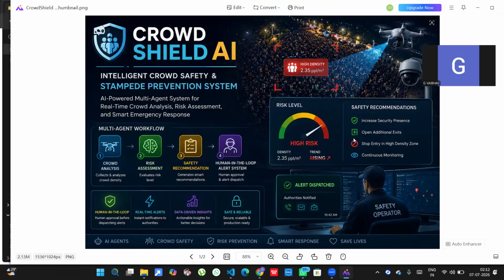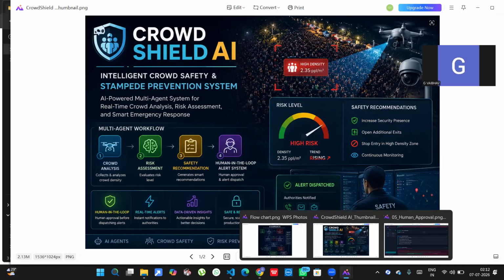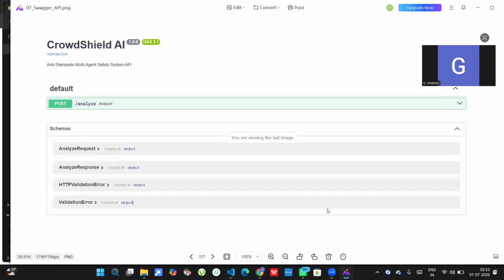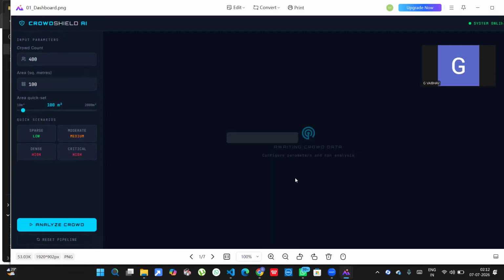So my problem statement is CrowdShield AI, which is a multi-agent integrated system, and I'm showing the dashboard. So this is the dashboard.